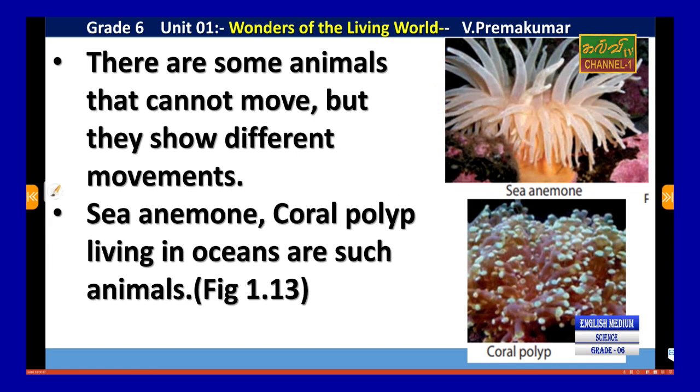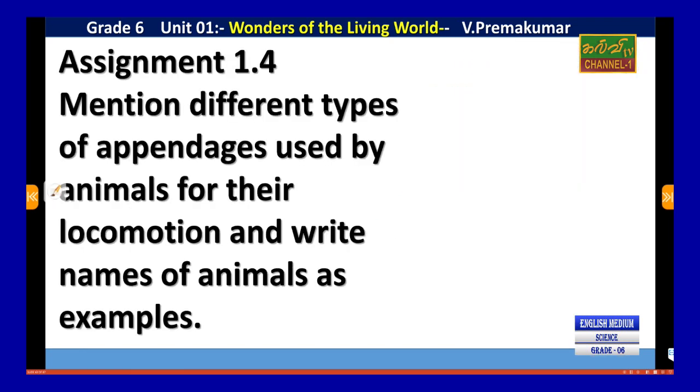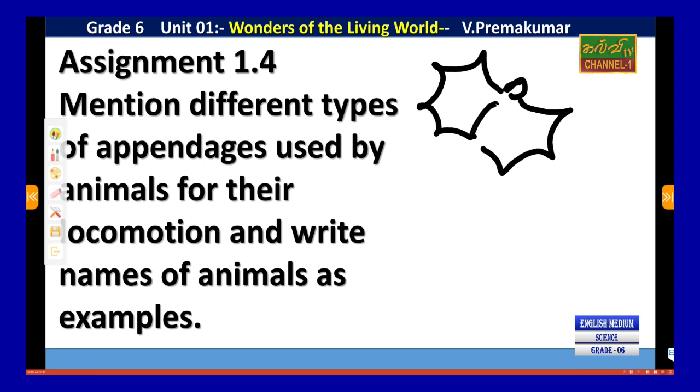Okay, then this is an assignment for your textbook. In your textbook, mention different types of appendages used by animals for their locomotion and write names of animals as examples. For example, if you see a bat, the bat also has wings. This is not a bird; the bat is a mammal. And a butterfly has wings.